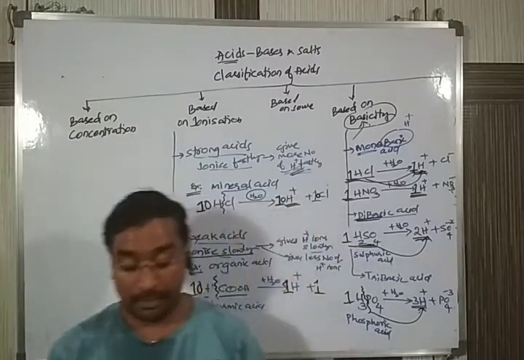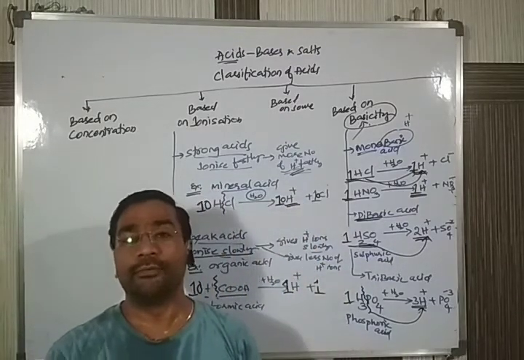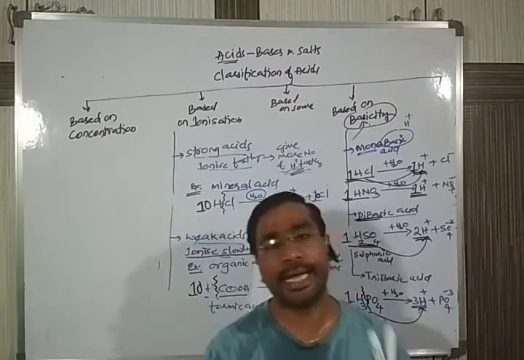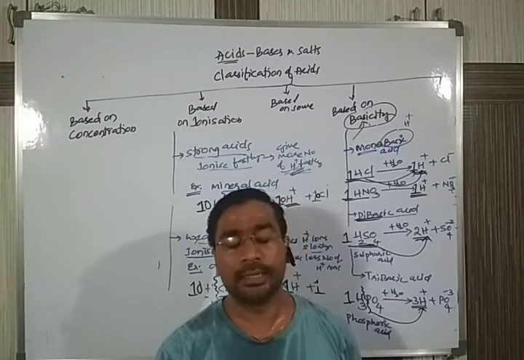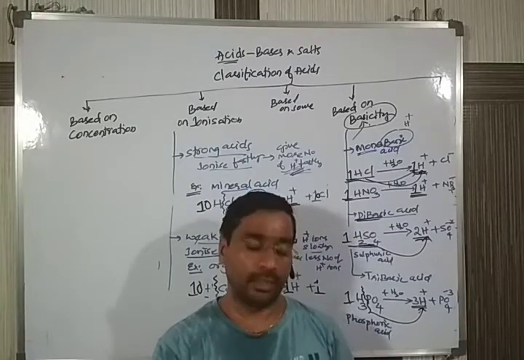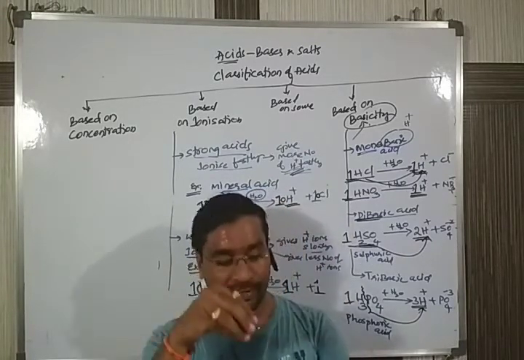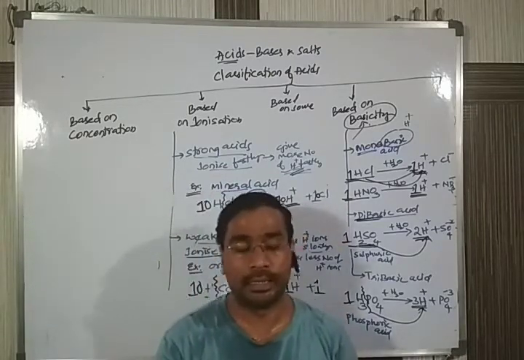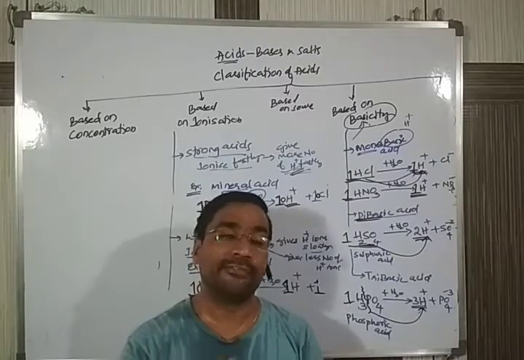Acids are normally always corrosive in nature. But some acids, if they fall on our skin, we don't see the skin damaged quickly.